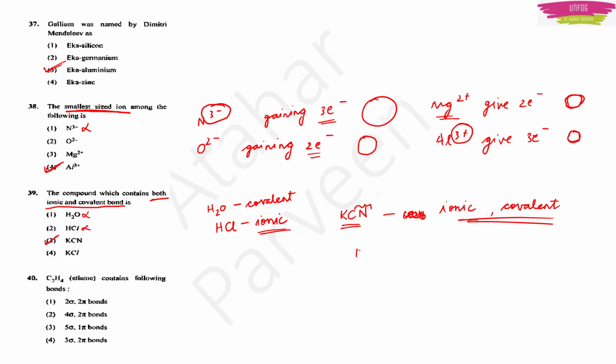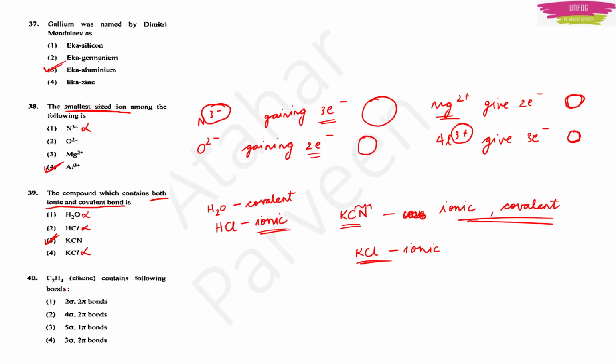But let's look at the fourth option, potassium chloride or KCl. They only share ionic bonding. Between K and Cl, only ionic bonds are present. So KCl cannot be the right answer. So the answer is potassium cyanide, which has both ionic and covalent bonds.